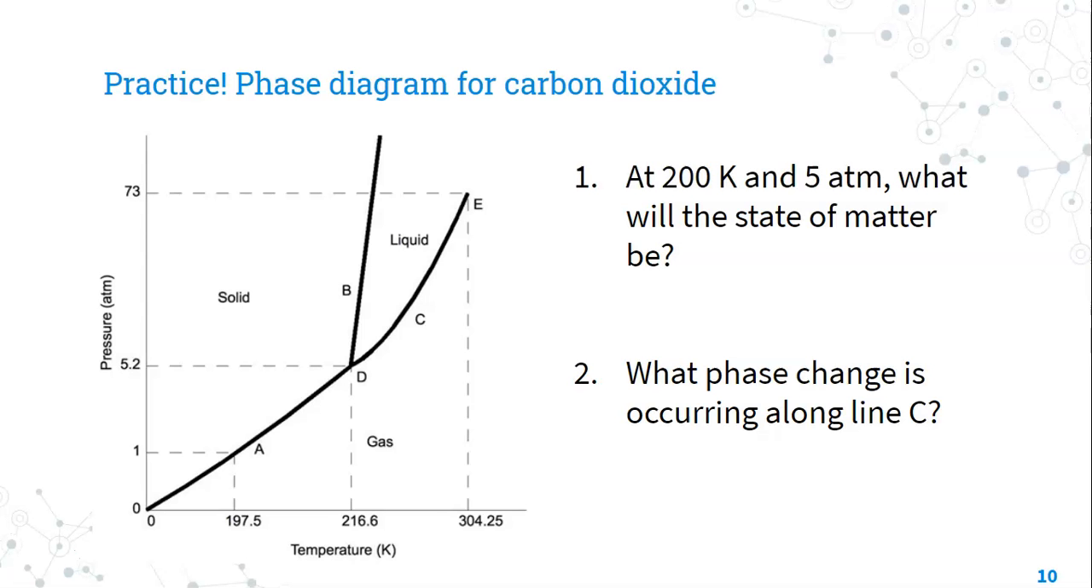All right, so pause for a moment and use this phase diagram and see if you can answer the question. So the first is, given a certain temperature and pressure, what's going to be the state of matter? And the second is, what phase change is occurring along line C? So pause and then press play when you're ready to see the answers.